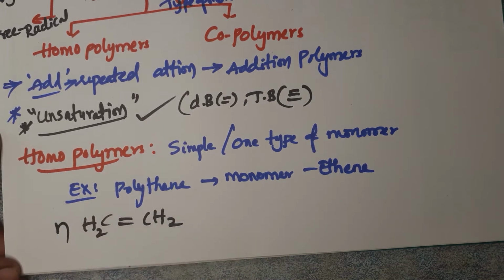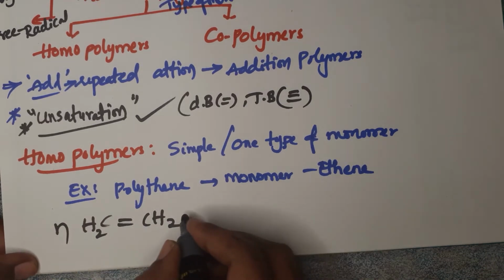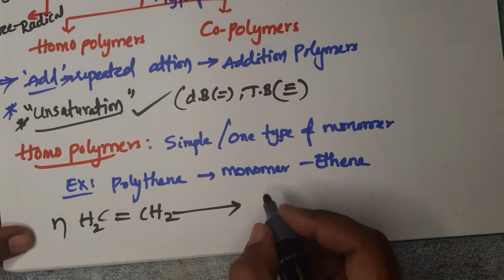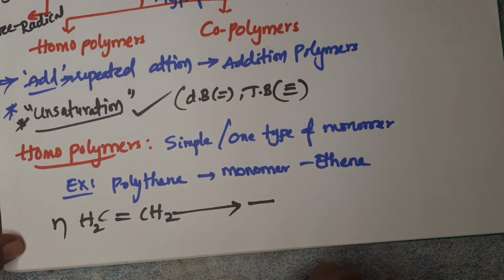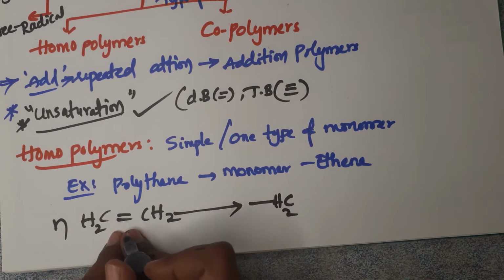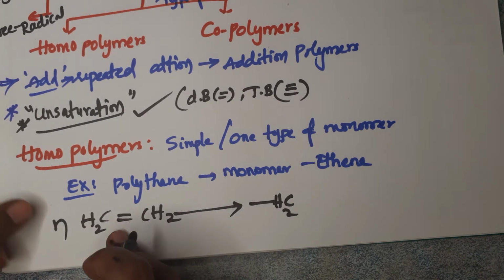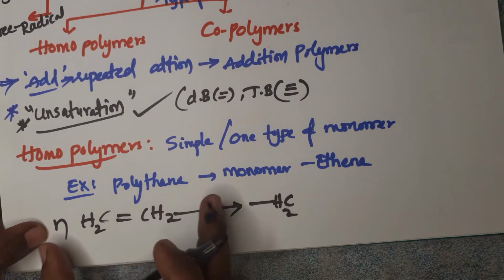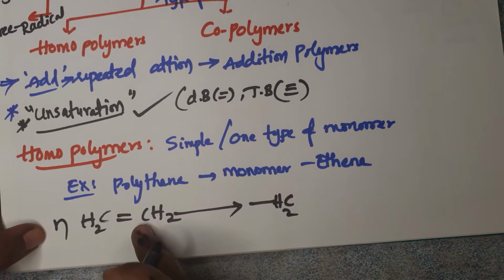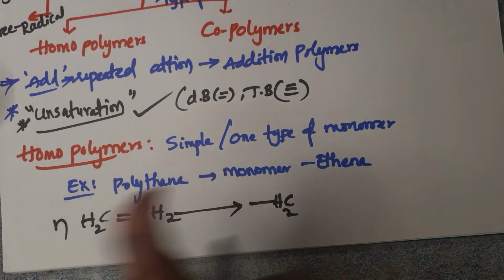I am keeping n number. Here n number of ethene molecules are involved in the addition polymerization. What will happen? Just keep a bond at the starting position and write the monomer structure. Whenever double bond or triple bond positions are there, skip those positions and keep a single bond between them. And if the molecule has more than 2 carbon atoms, then that bond shifts towards the next carbon. Keep a bond towards the single bond.